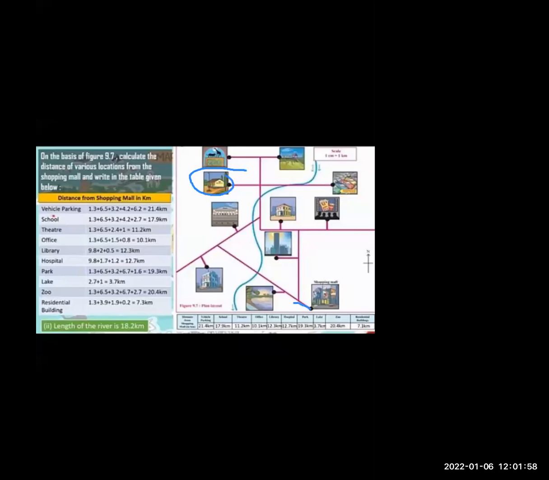This is 1.3 kilometer, then 6.5, then 3.2, then 4.2, then 2.7. Here we have reached the school. The distance between the shopping mall and the school is 17.9 kilometers. Cleared.